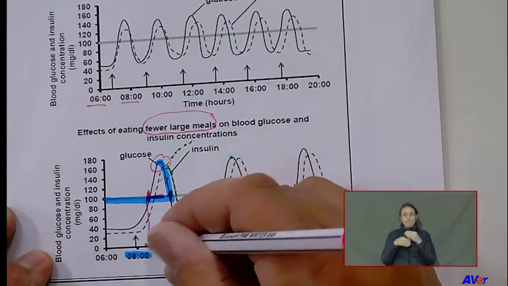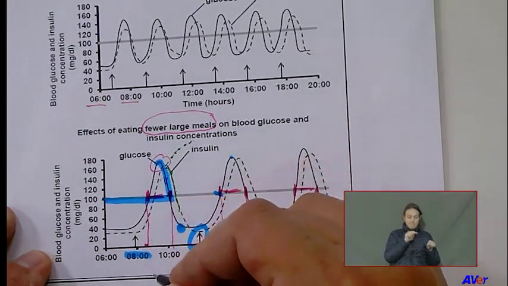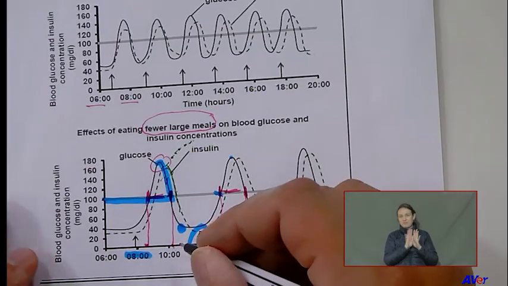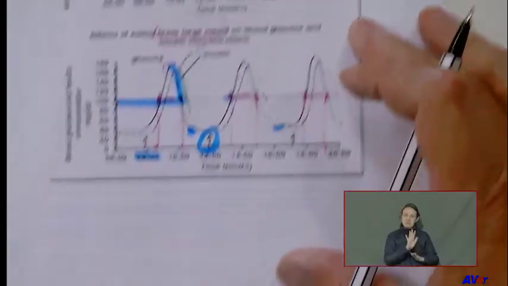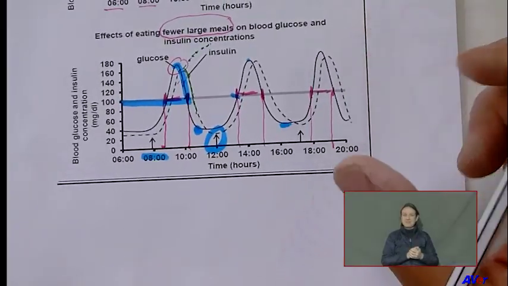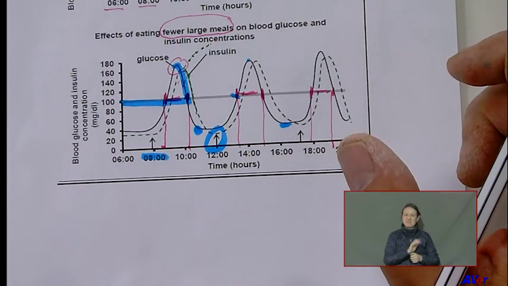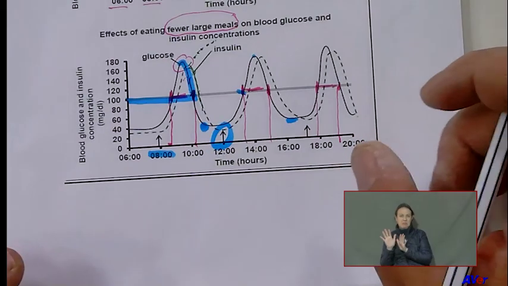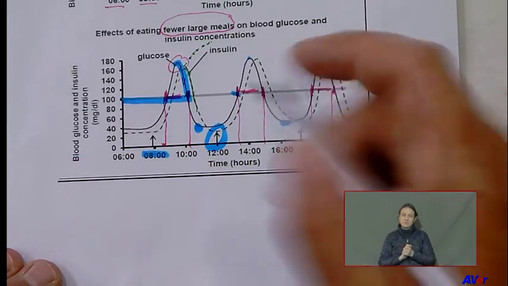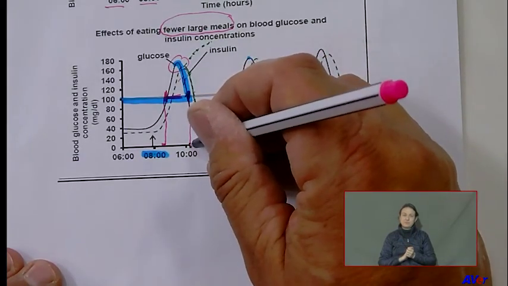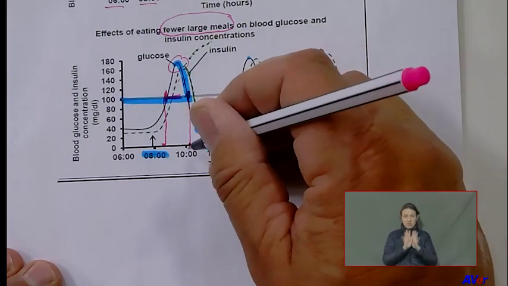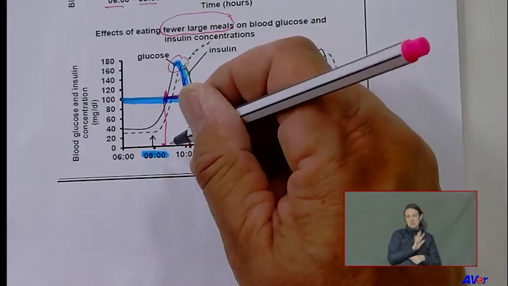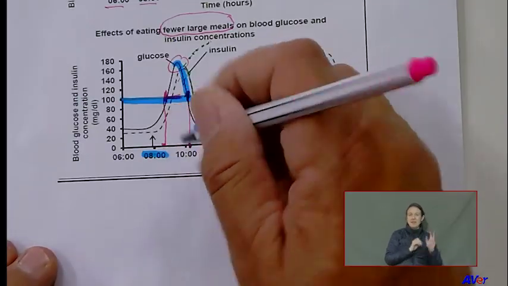So this time from here, what is it? If you read there, isn't it about 9 o'clock to about 10 o'clock? What is the time there if you look carefully? Let me just put it a bit higher for you. What is that time? Not quite 9, it's about 8:15, isn't it? To about 10. So people, you just read the time off there. Is it about 10:15 there? And there's about 8 o'clock. People, let's say the graph would indicate it more clearly. Let's say it was 8:15 until 8:15.